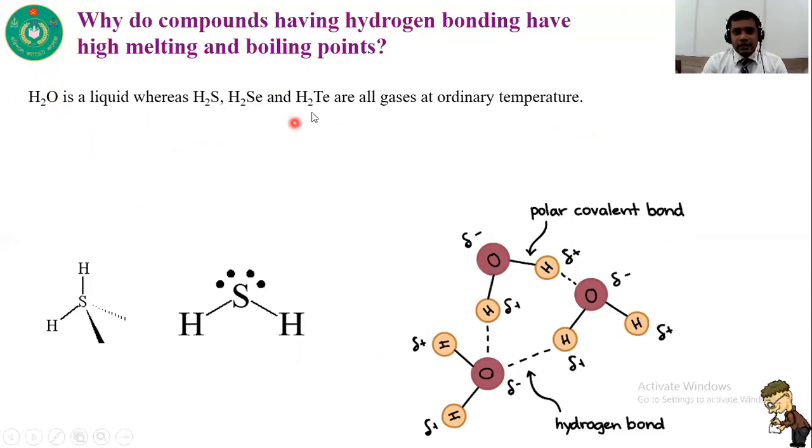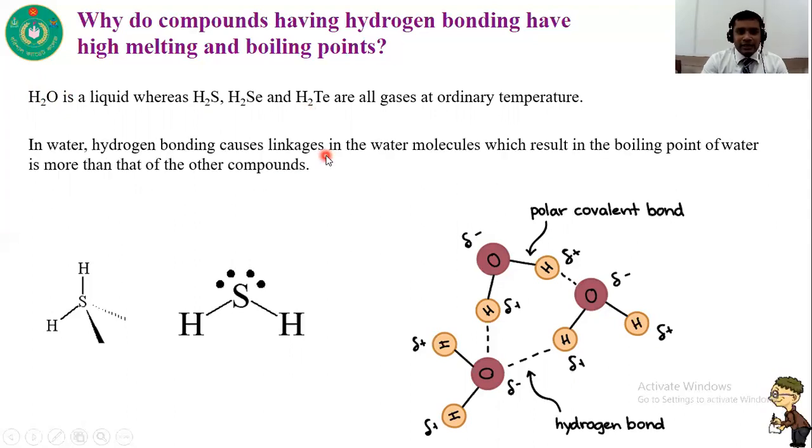Oxygen, sulfur, selenium, and tellurium are all present in a group. But why is the melting or boiling point of water higher than these substances? Because in water, hydrogen bonding causes linkage between the water molecules, which results in the boiling point of water being higher than that of the other compounds.